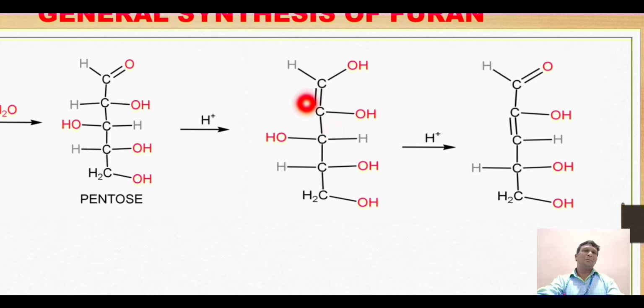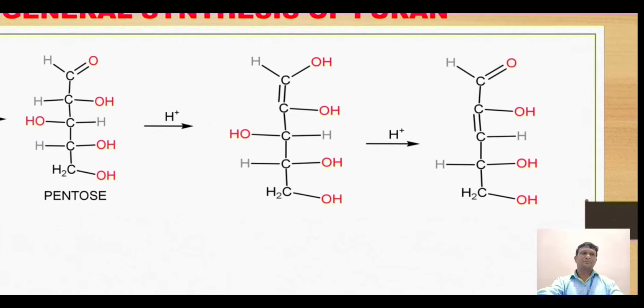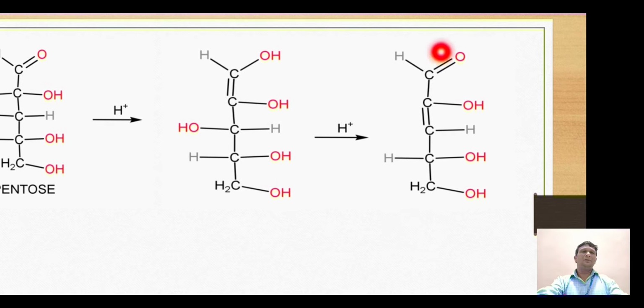So this double bond will be broken, and the pi electrons of this pi bond will be taken by this oxygen to form the double bond over here, that is, to regenerate the carbonyl group. Now the formation of this molecule is the important part over here.